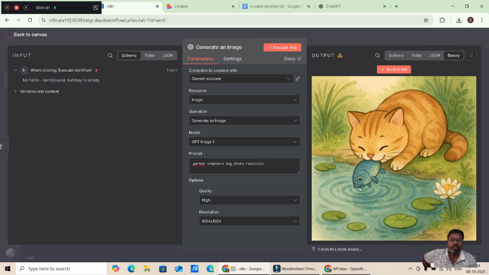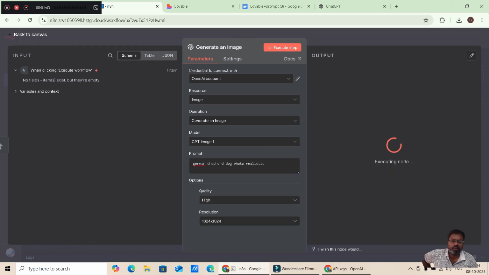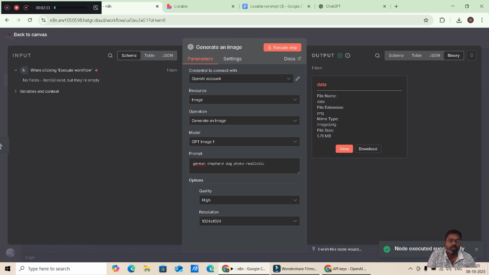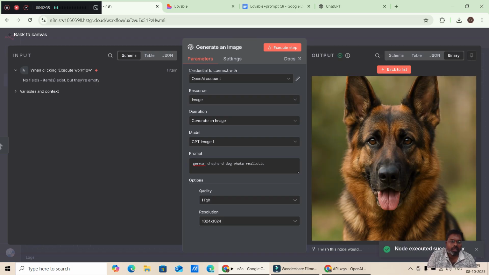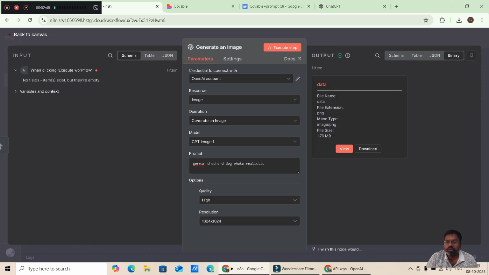And I'm executing the step over here. After a few minutes, this is the view, and you can see a German Shepherd dog, a photorealistic image. So this kind of image can be generated.